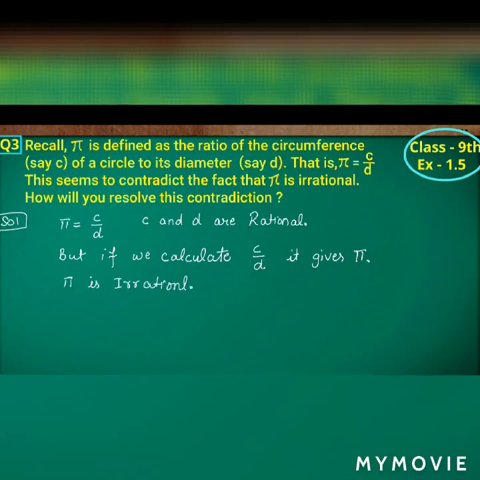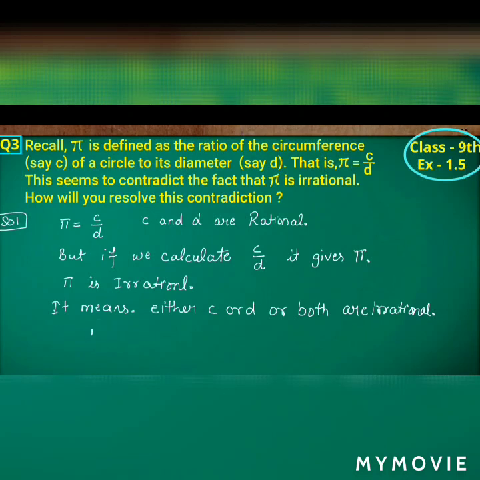Are you getting? Pi is irrational. We have already discussed in the previous questions that if a rational number is multiplied with an irrational, the product will be irrational.